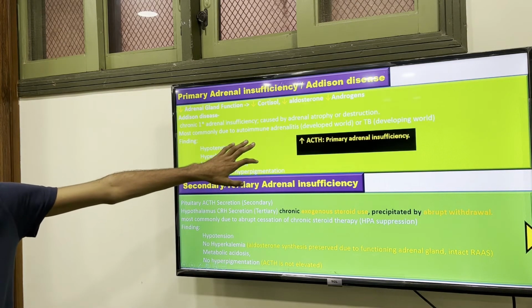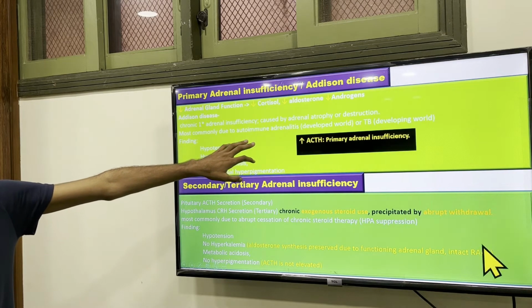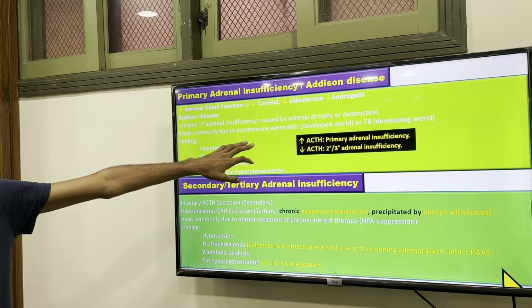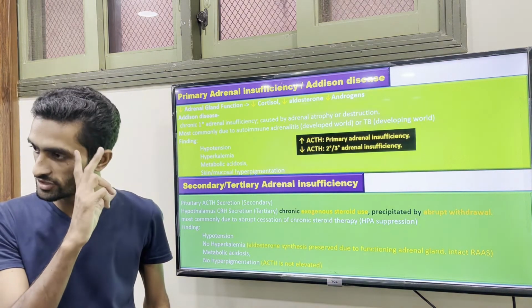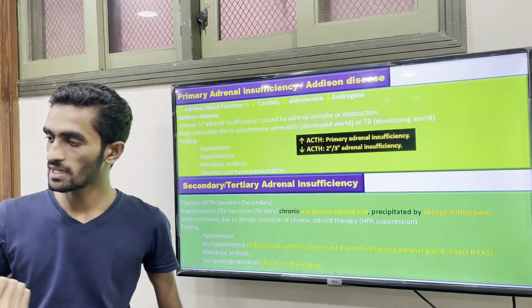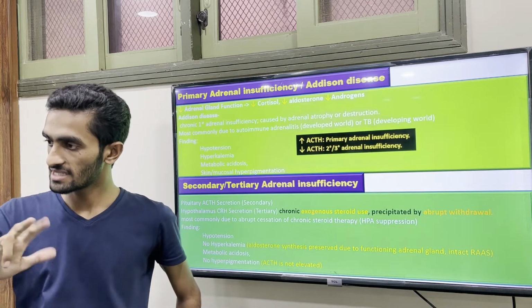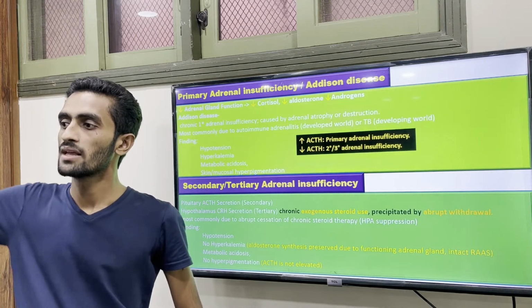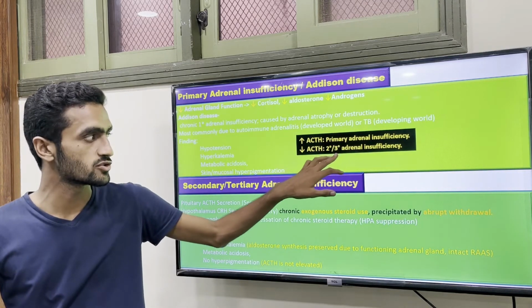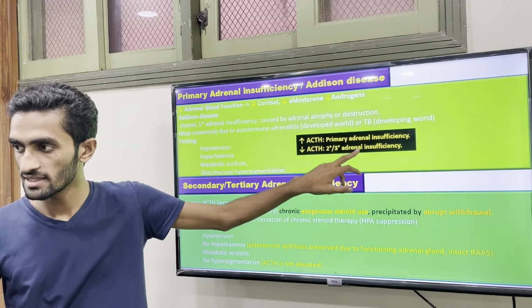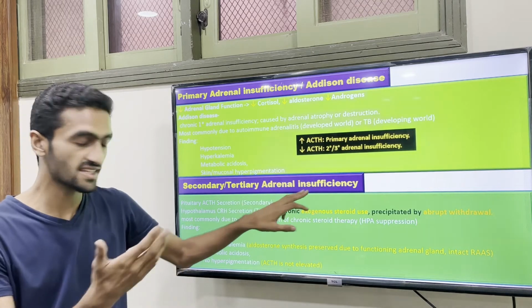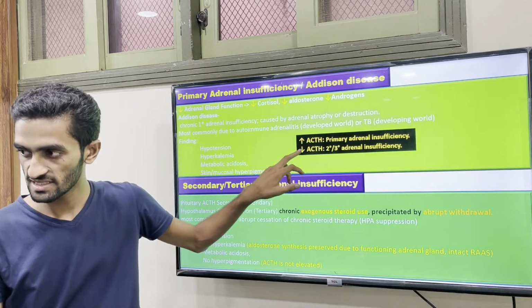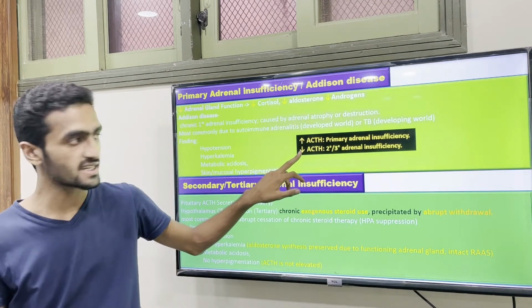So in the primary condition ACTH is high, and in the secondary condition ACTH is low, as we see with renin. Insufficiency in the secondary and tertiary means ACTH is low, because we are discussing adrenal insufficiency due to ACTH insufficiency.